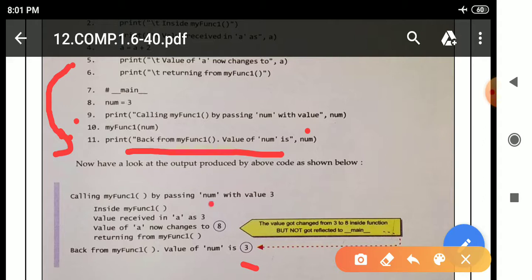See here, first we were getting 8 after the calculation, when we were inside the function body. And after that, when we are outside the function we are getting the value of num as 3. This is due to immutability.